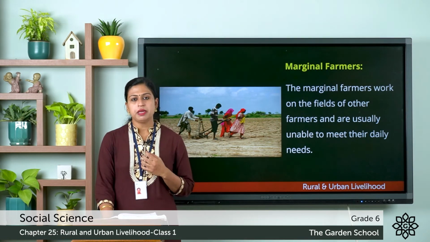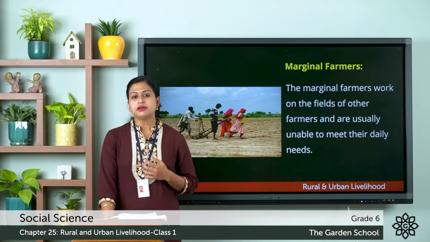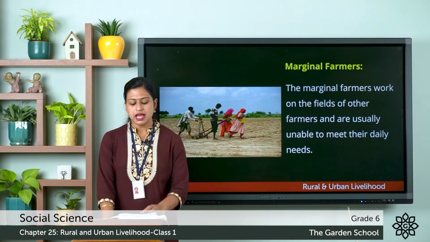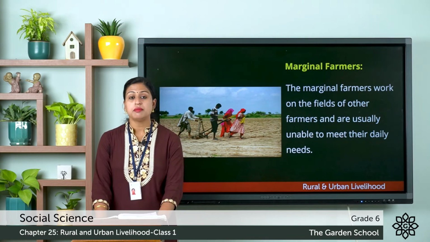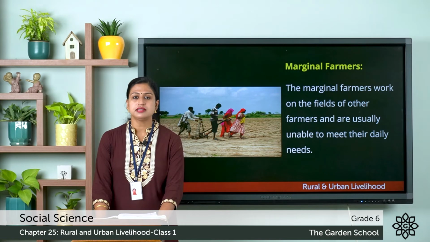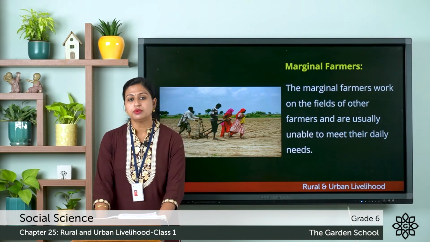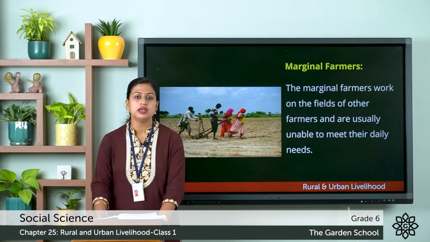Besides farming, people also follow other occupations in rural areas like weavers, potters, blacksmiths, carpenters, masons, barbers, artisans and so on. And some people also collect firewood, fruits, herbs, honey from the forest and sell it to the traders.